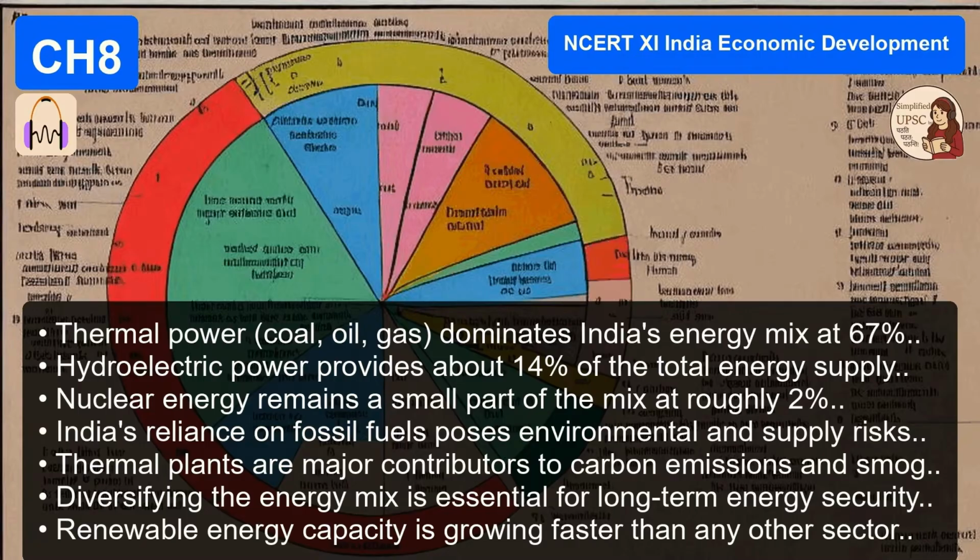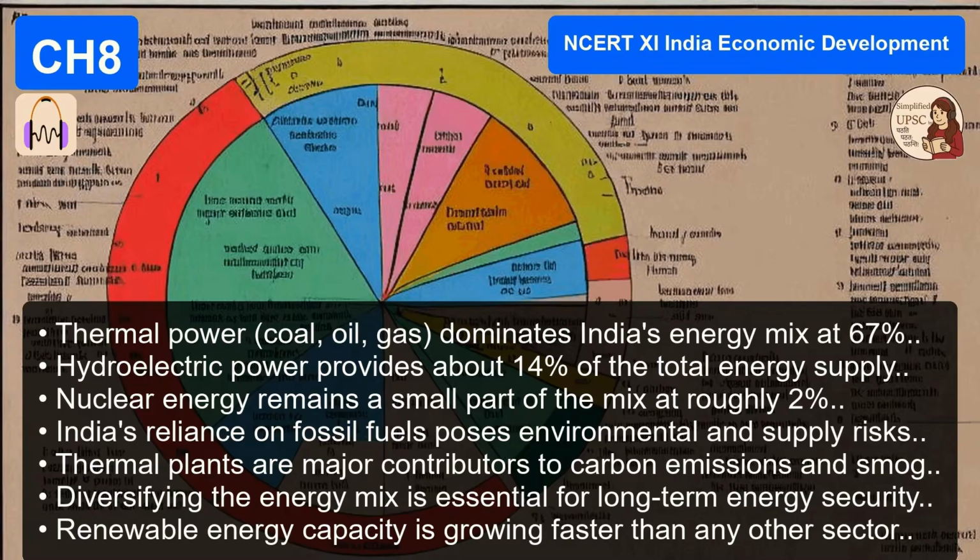It is a thermal-dominated mix. About 67%, two-thirds of our power comes from thermal sources. That means burning coal, oil, and gas. So mostly fossil fuels. Overwhelmingly. Hydroelectric is about 14%. And nuclear, it's a tiny, tiny 2%, just 2%.